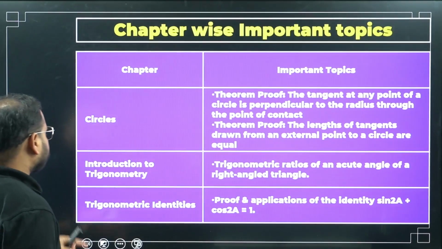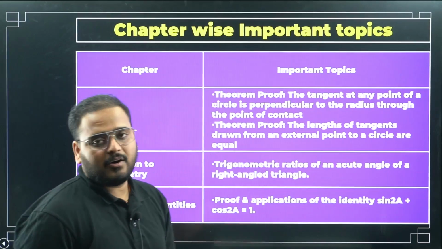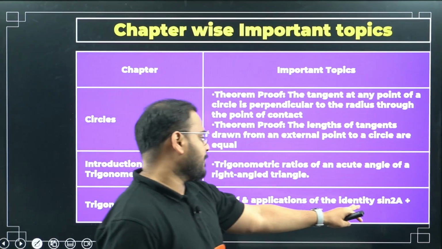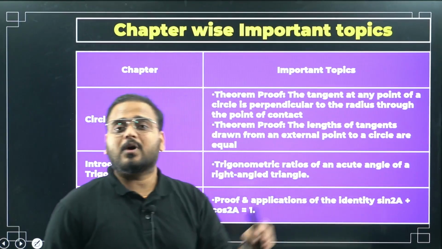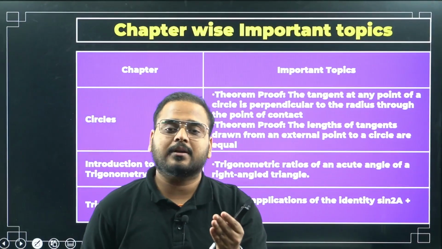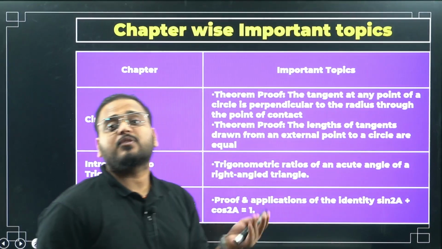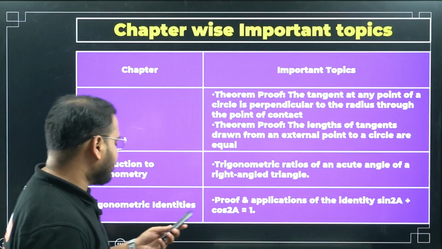Okay, chaliye. For trigonometry, you have special angles and all the ratios. Again, I said this. Identities, you have the identities, and this is very important. Why is only the first one important, sir? Because the other two are derivatives of it. I can prove 1 plus tan square equals sec square using the first one, and 1 plus cot square equals cosec square using the first one only. Solve questions on each category, but the proof of the first identity is important.